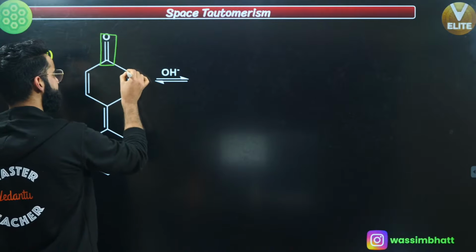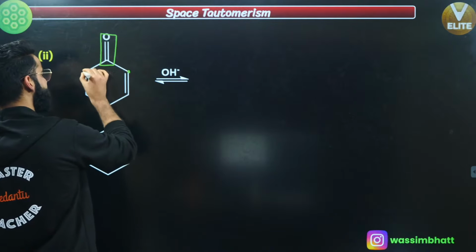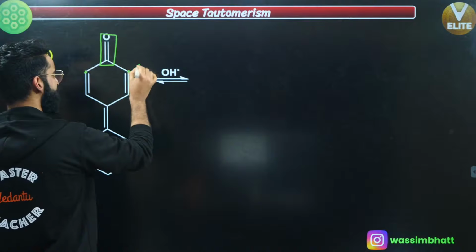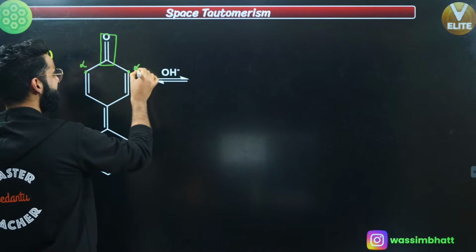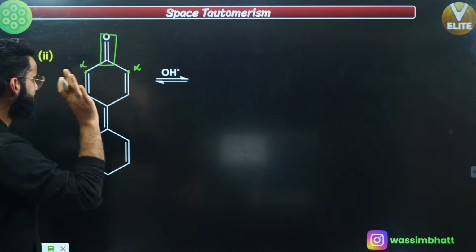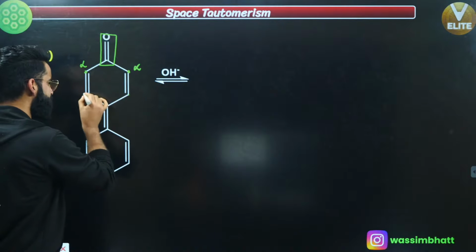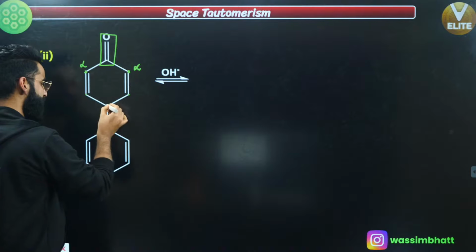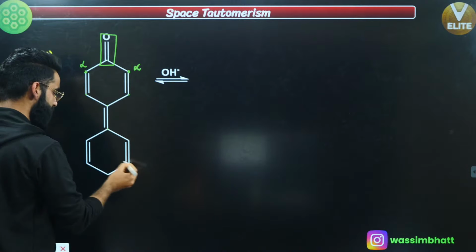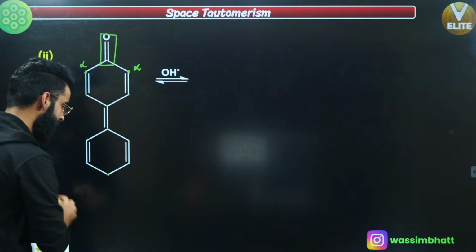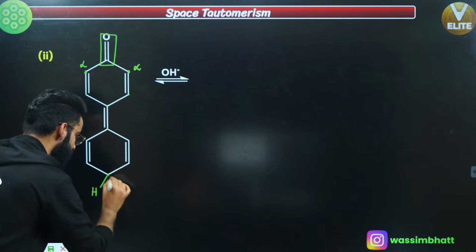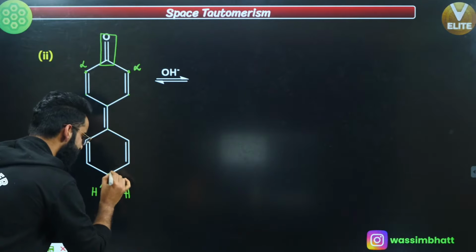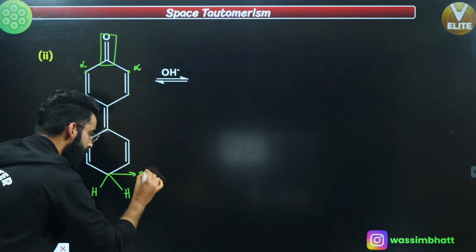So this carbon is attached with the sp2 carbon. This carbon is attached with this sp2 carbon. So these are going to be my alpha carbons, right? But are these sp3 hybridized? No, both these are sp2, right? Even beta carbons, these are your beta carbons with respect to this reference, okay? These are again sp2, this is again sp2, sp2, sp2, sp2, but this is sp3. Right here you have got two hydrogens attached over here, right? This is sp3 hybridized carbon, okay?